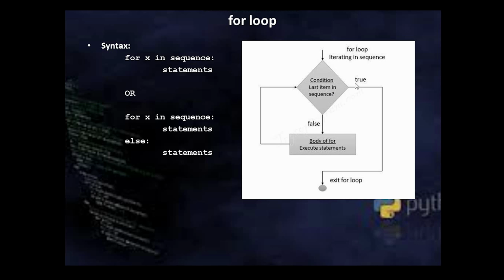If it is true, it will terminate the loop. But no, so it will perform the body. It will go on. Now, if it realizes that the sequence has become empty, then the loop will stop. Now, we'll see some examples on this for loop.